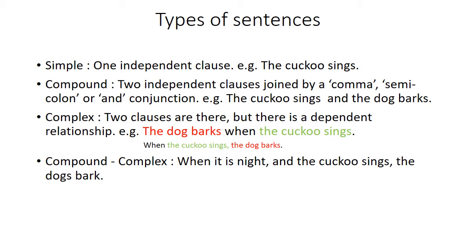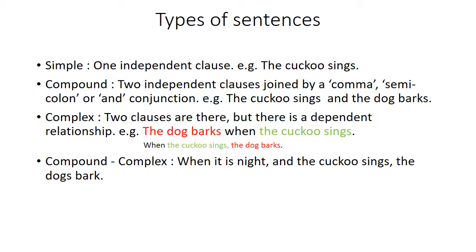Compound sentence. Two independent clauses are being conveyed. There's no dependence amongst them except for a normal relation that they might be conveying a similar idea. What's the way to know it's a compound sentence? They are joined by a comma, a semicolon, or an and conjunction. The cuckoo sings and the dog barks. We could have simply said the cuckoo sings, full stop, the dog barks. But sometimes when we are conveying similar ideas, we just club them together and make a compound sentence.